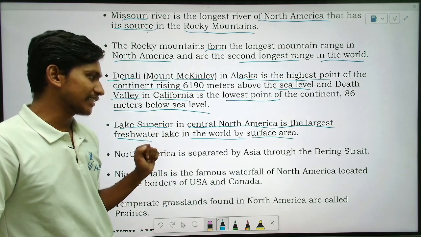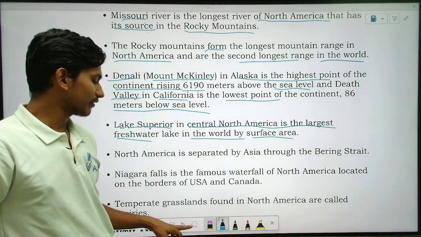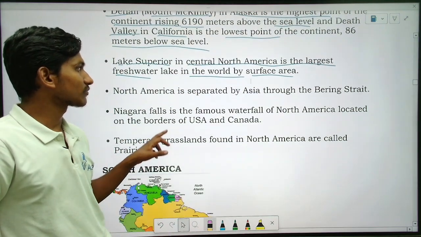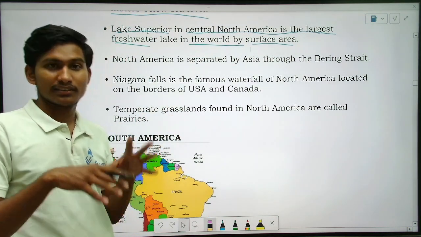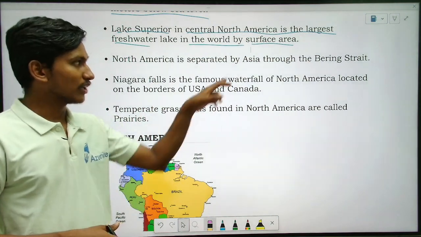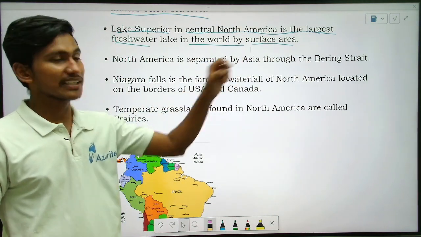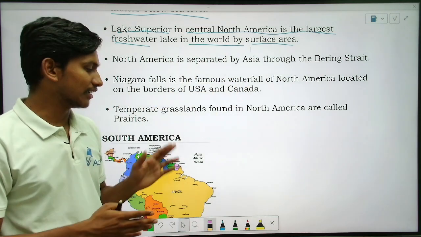Lake Superior. Where is it located? Central North America. Okay, fine. It is not the largest by the amount of water in it. Okay, so surface area, that is how much it is spread, right? Like that.